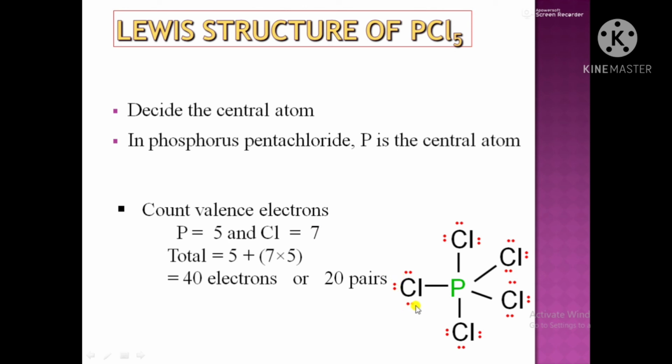Here you must observe that the octet of chlorine is complete, but the central atom phosphorus has 5 bond pairs around it, 5 multiplied by 2 means 10. So PCl5 is an example of expansion of octet because it has more than 8 electrons in its shell.